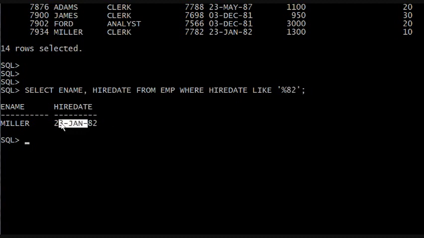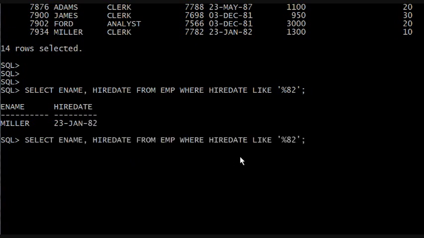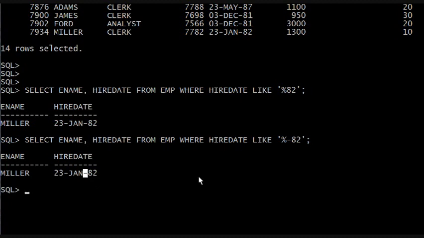So SQL didn't care about all this. It said it's going to ignore everything, and the fact that we put that 82 after it, it retrieved just 82. What if I put dash 82? Same thing. Because the dash, we said anything at all but dash 82.